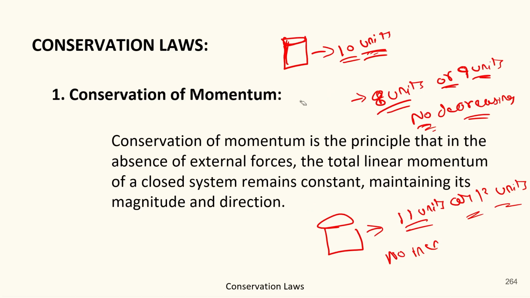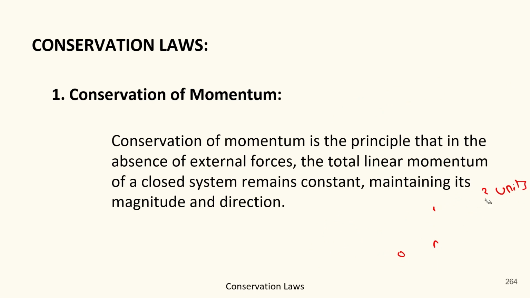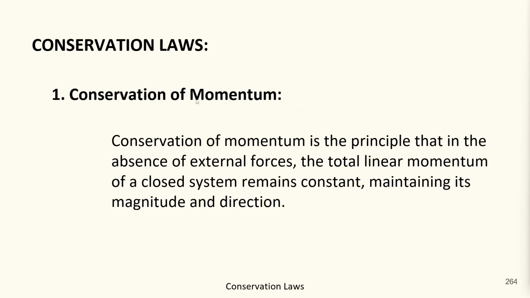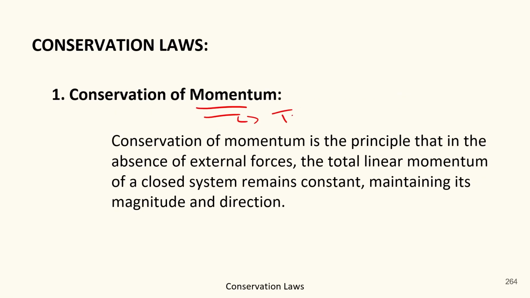Got it? So basically, in conservation laws, we are going to study the conservation of different things. Like the first is the conservation of momentum. Okay? So basically, momentum is the total motion kept in an object.